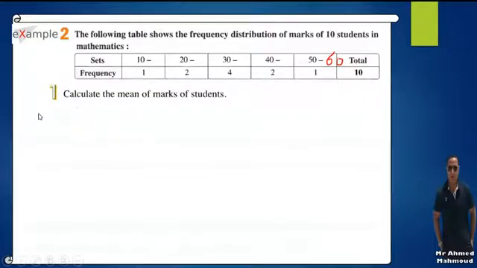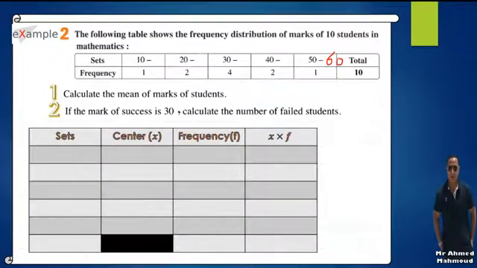First, I'm going to draw the table like this. Here I'm going to write the sets. The sets are 10, 20, 30, 40, and 50. Here I'm going to write the center.